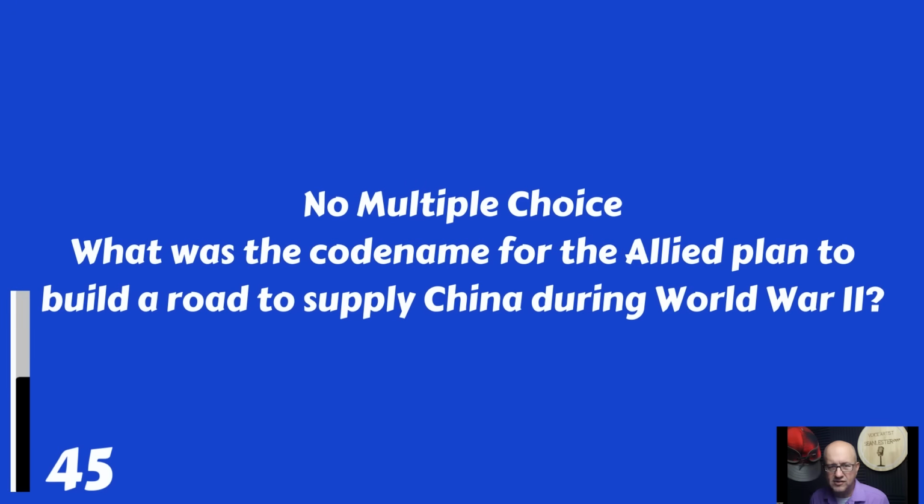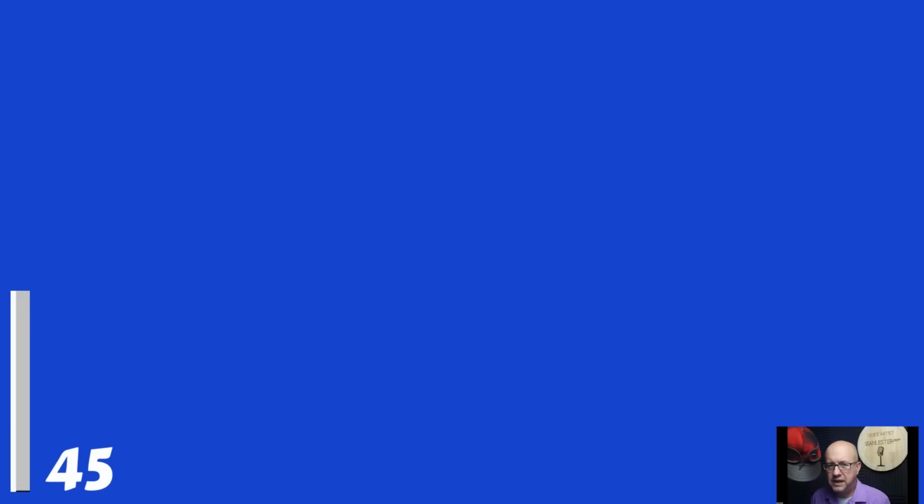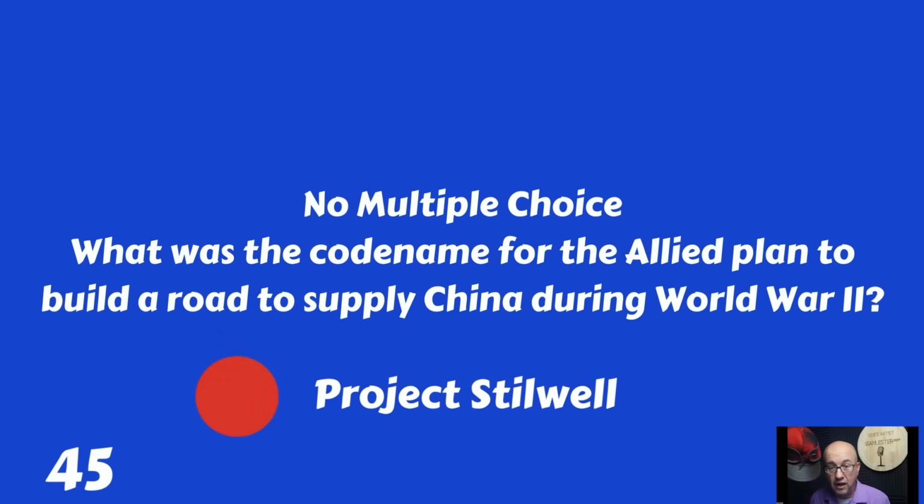Not a multiple choice. What was the code name for the Allied plan to build a road to supply China during World War II? That would be Project Stilwell.